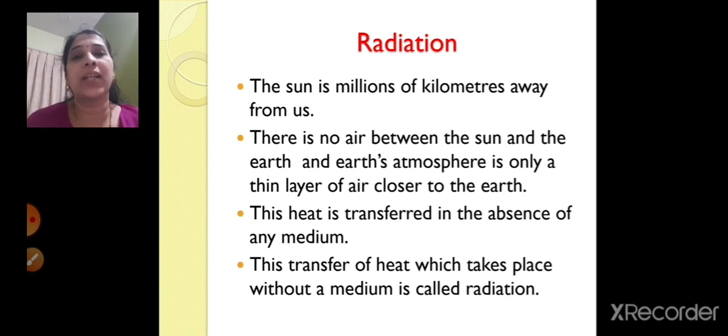Like I had told you, for conduction and convection, we require a medium, right? For conduction, you require a solid substance. For convection, you require a liquid or gaseous substance. For radiation, you don't require any medium. So this transfer of heat which takes place without a medium is called radiation. So conduction and convection require a medium, and radiation does not require a medium, right, children?